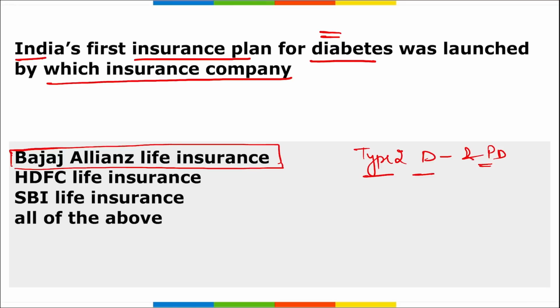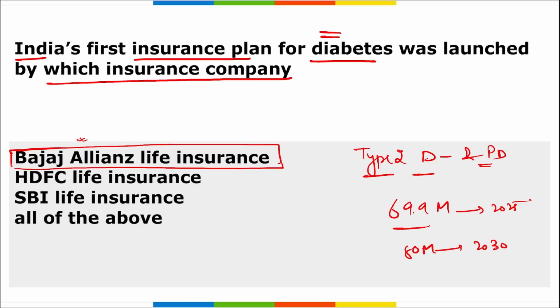Correct? As per the data of Bajaj Alliance, India is referred to as the diabetes capital of the world, with the diabetic population in the country expected to hit 69.9 million by 2025 and 80 million by 2030. So, in order to provide financial security to these diabetic patients, this first of its kind diabetic insurance plan was launched by Bajaj Alliance Life Insurance.